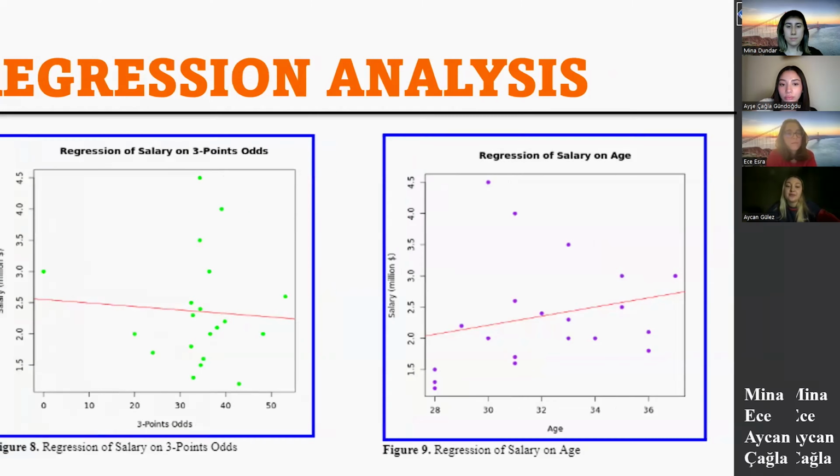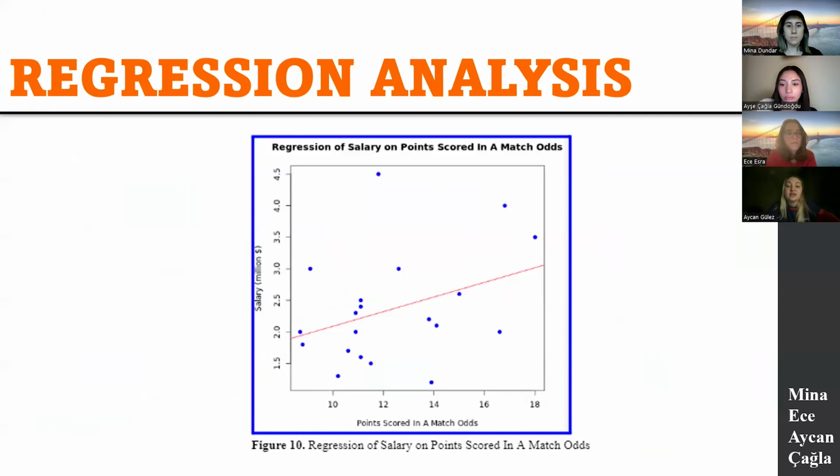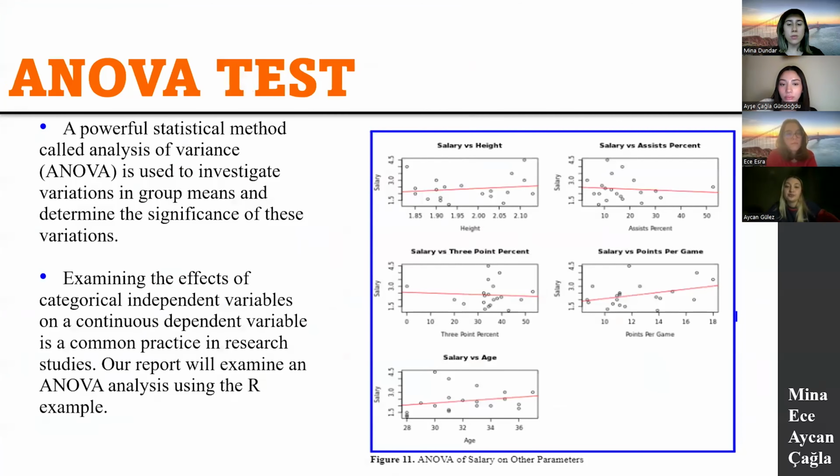impact on salary. This analysis looks at how basketball players' salaries change depending on their match point rates, which are between 8.8 and 16.8. It finds that generally as players' match point rates go up, their salaries tend to increase too. According to the ANOVA result, we conclude that insufficient data exists to make a firm determination regarding the presence of